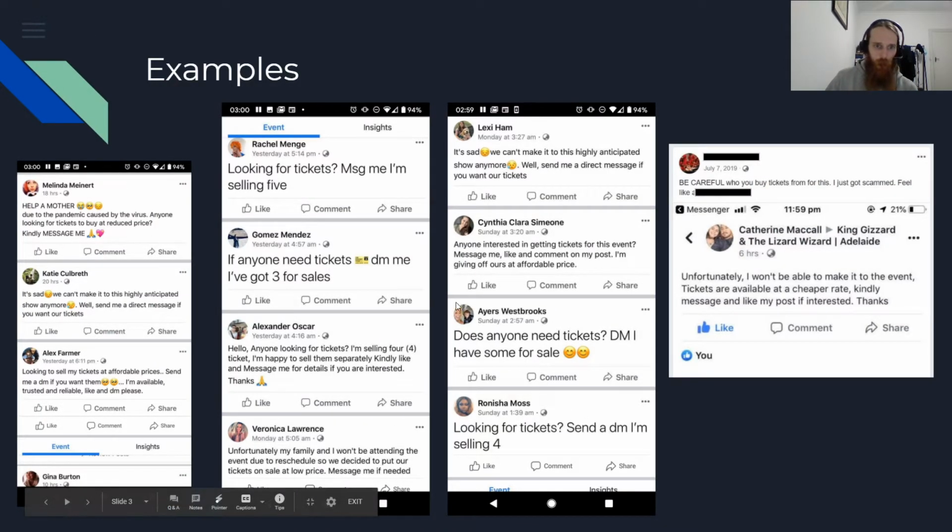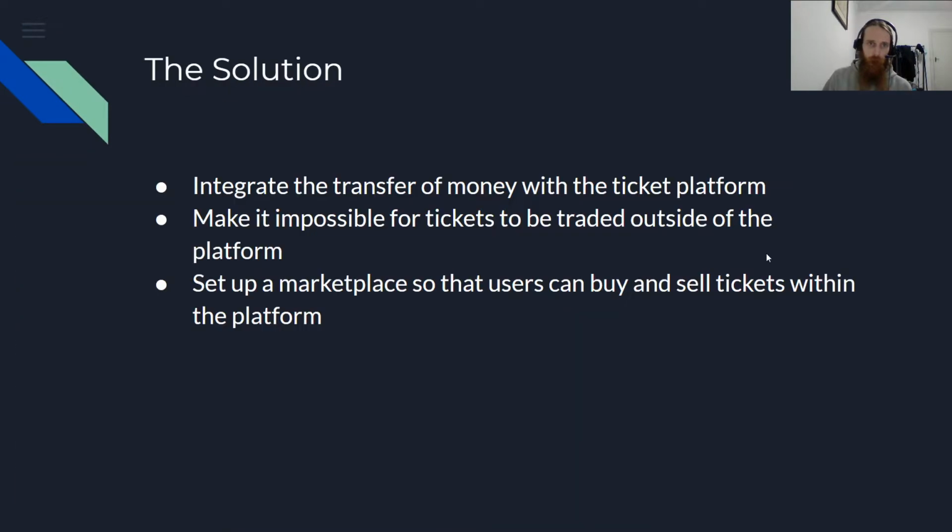These are some examples I've found of people trying to sell tickets to events. Usually they give you a bit of a sob story and they sell the tickets at a reduced price. But if you're unlucky enough to fall for one of these scams, you might give them your money, and then unfortunately, like this gentleman, you don't get anything in return.